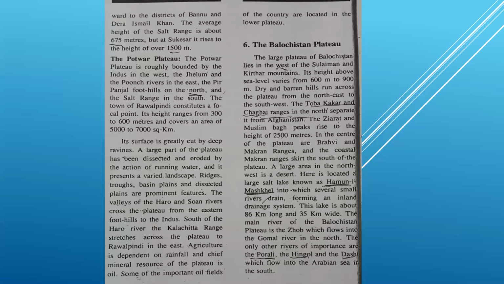The main rivers of the Balochistan Plateau can also be asked in a short question: name the main rivers of the Balochistan Plateau. That is the Zhob, which flows into the Gomal in the north. The only other rivers of importance are the Porali, the Hingol and the Dasht, which flow into the Arabian Sea in the south.